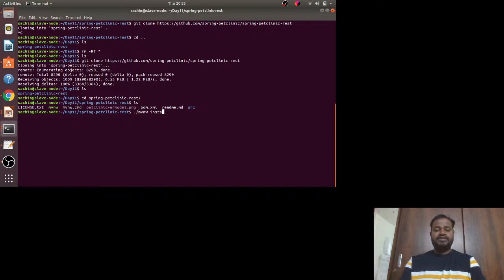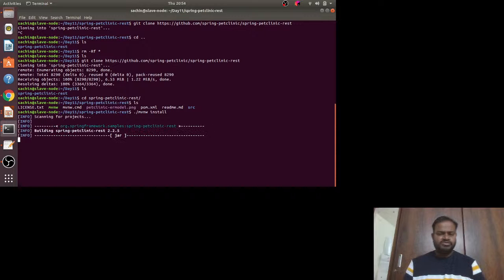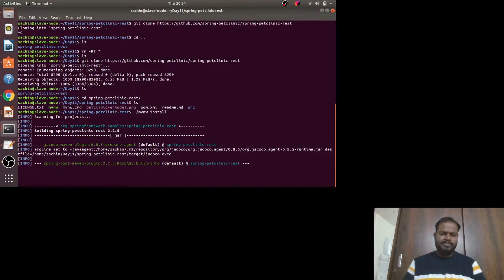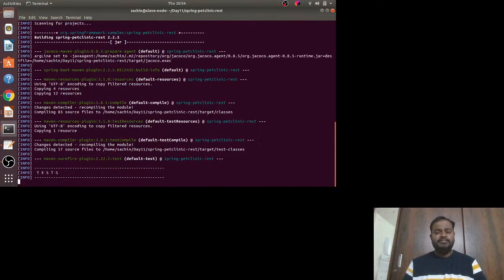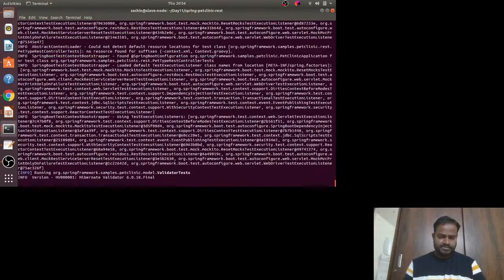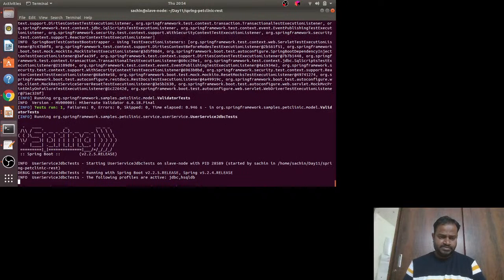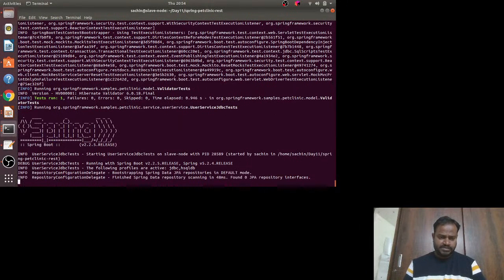Maven wrapper. Now we can directly use maven install. What maven install will do is create a new directory called target, and in that it is going to produce your artifacts, manually. Or you can also use Spring Boot run, which will run the application. But let's use this command, which will generate the artifact. It takes 2 minutes and then it builds.